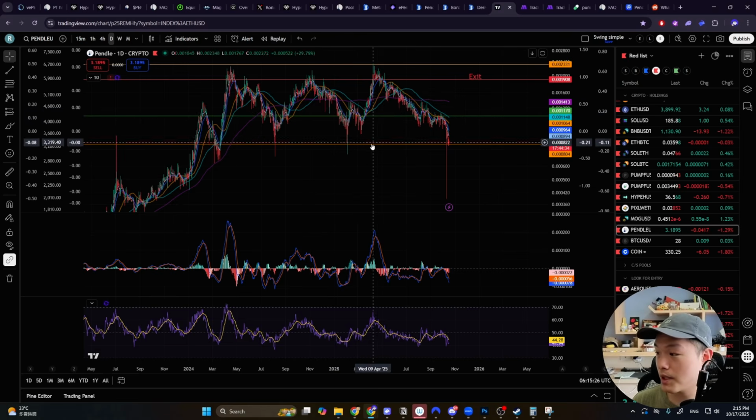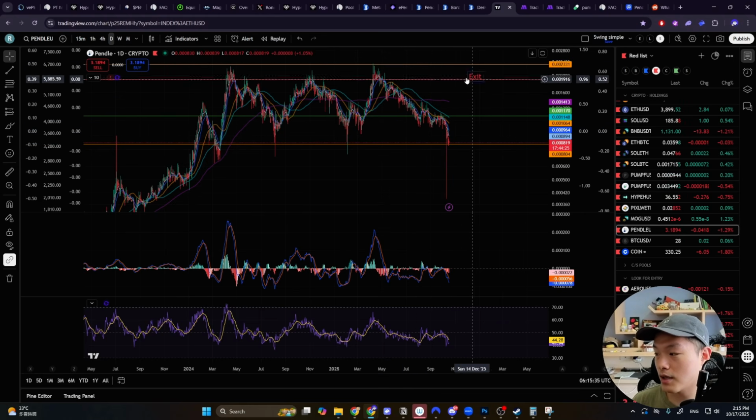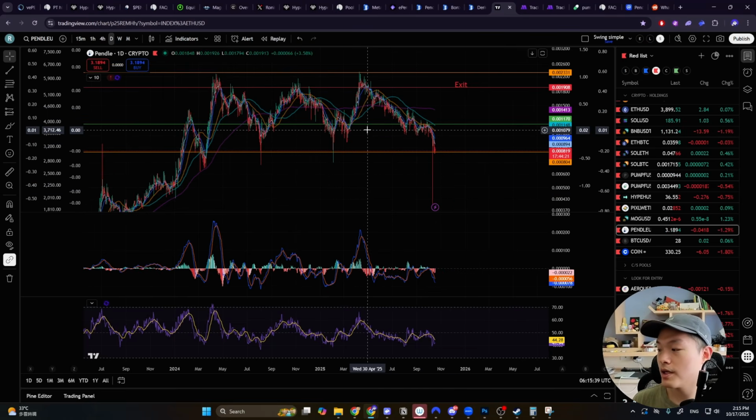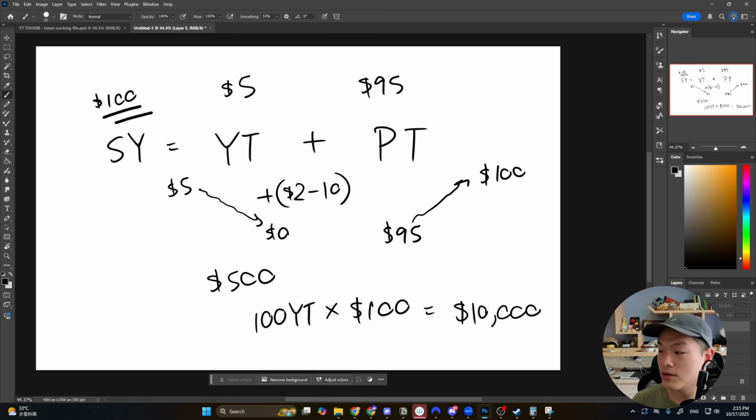I'm currently yield farming Pendle to ETH. Currently, it's sitting at the bottom of the range because the altcoin market has been quite weak. But we'll see if it swings back up or not. If not, I'll just stay tight and just hold on to my Pendle. That's kind of how I'm managing my position. But basically, that's the big overview on Pendle. I hope that was helpful, guys.